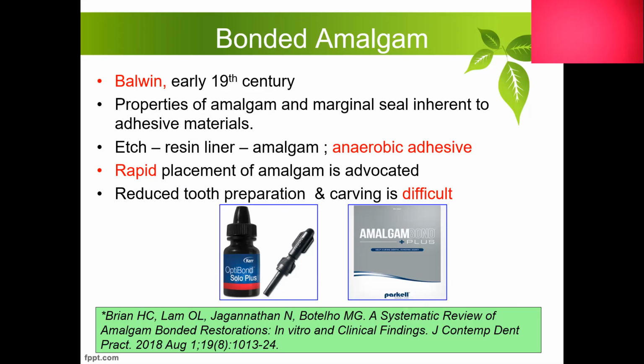Whenever we are placing this type of bonded amalgam, we are supposed to etch the tooth completely, then place a resin liner, and then place the amalgam restoration. This resin liner is an anaerobic adhesive because it does not work in the presence of oxygen. So as soon as we place the resin liner, we are supposed to introduce the amalgam quickly, because if the resin liner gets oxidized, we cannot expect good bonding of the amalgam with the dentine.